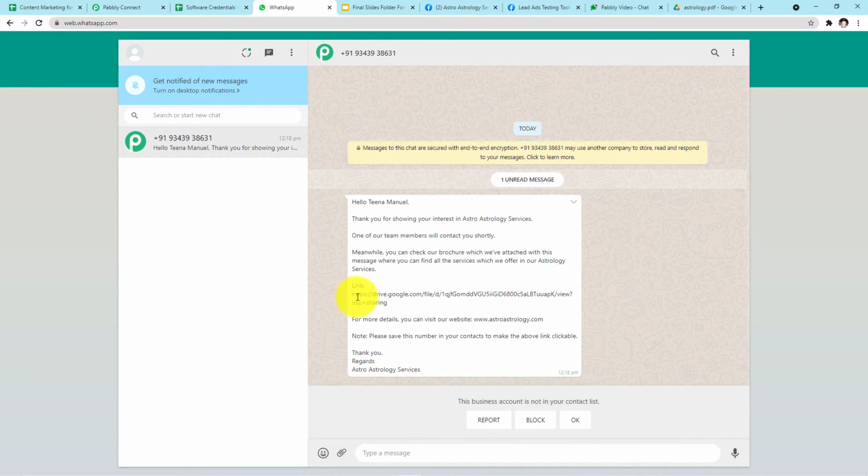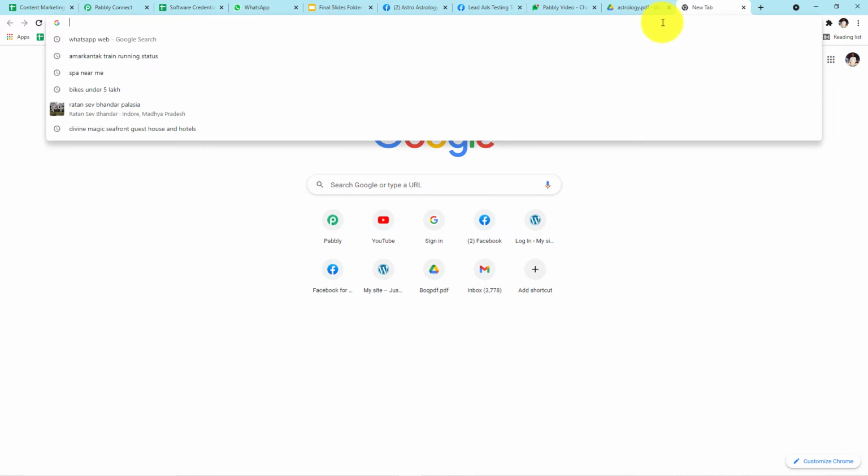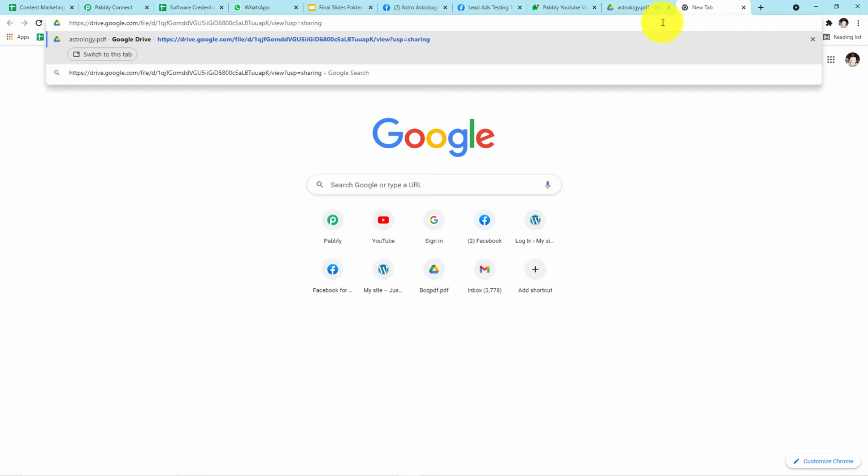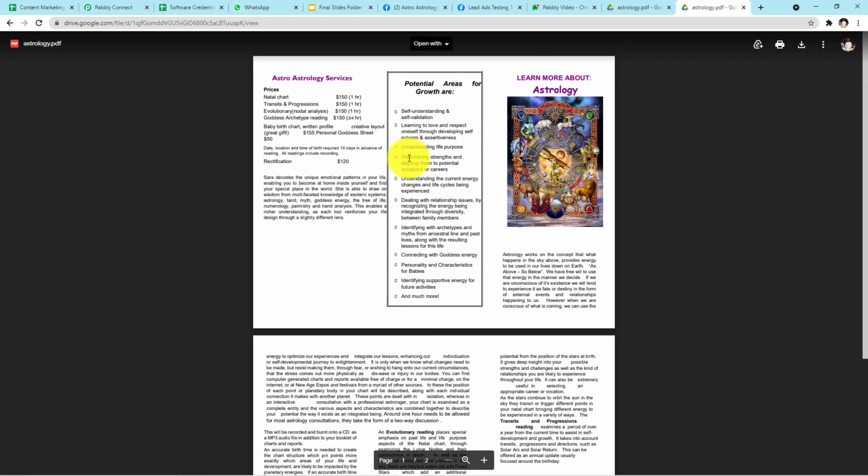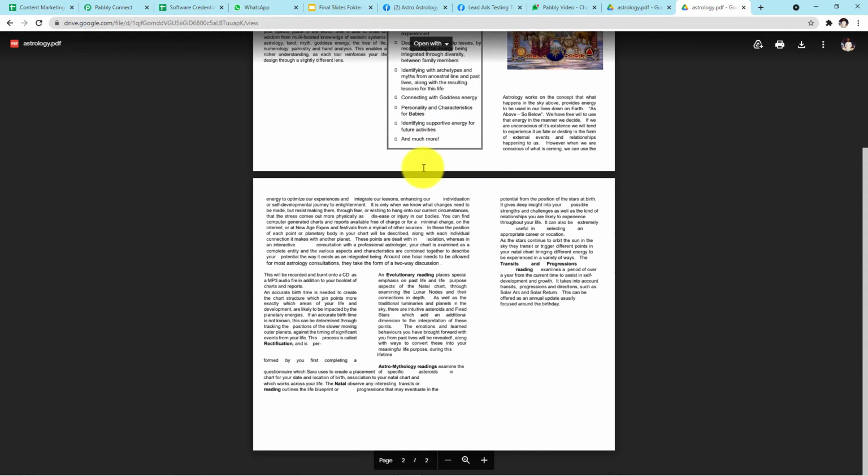Okay guys, this link is not clickable because we haven't saved the number. If you save the number, the link will be clickable. It will become a hyperlink. Now I'll copy this link and let me show it to you in a new tab, whether the link takes us to the same brochure or not, which I want to send to my customers. Yes guys, you can clearly see this is the particular PDF file which I wanted to send to my customers.